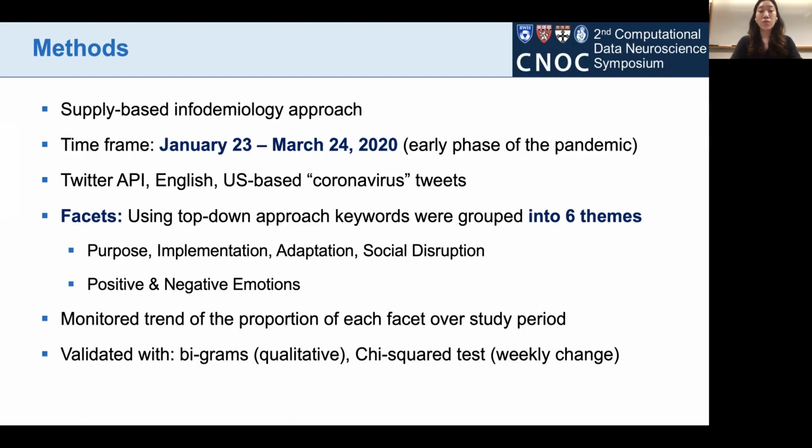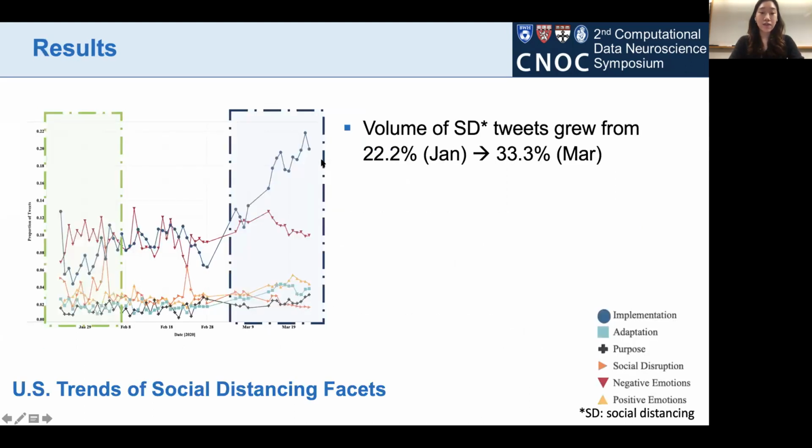We monitored the trend of these facets through proportion, and the facets' quality, whether they capture the right context or not, was validated with diagrams, and the proportion changes were validated using a chi-square test. As our result, we have this figure where it shows the change of the social distancing facets, or the trends, in the US. In the green box, we can see the proportions from January, in the blue box, tweets from March, and in the middle, February.